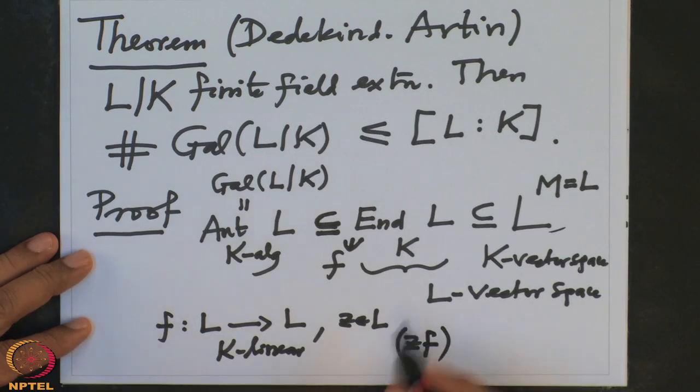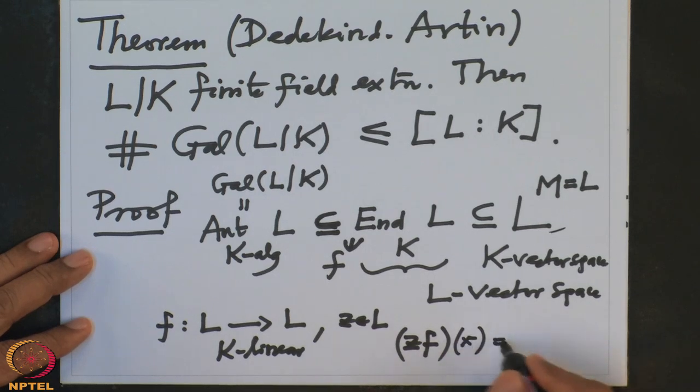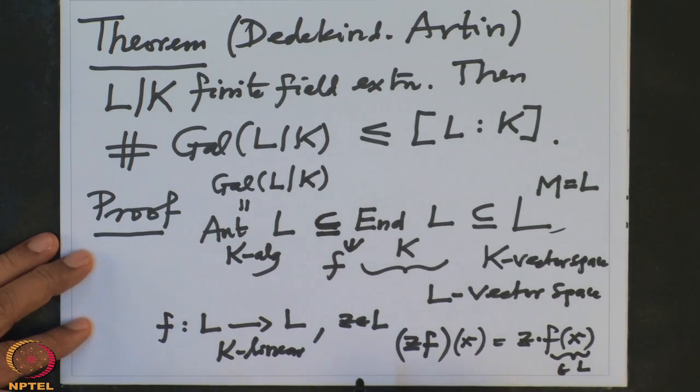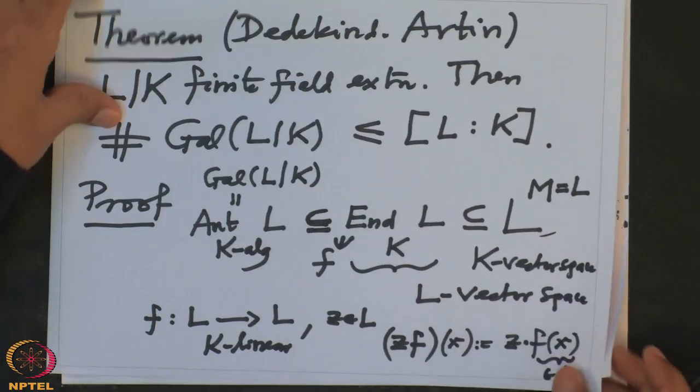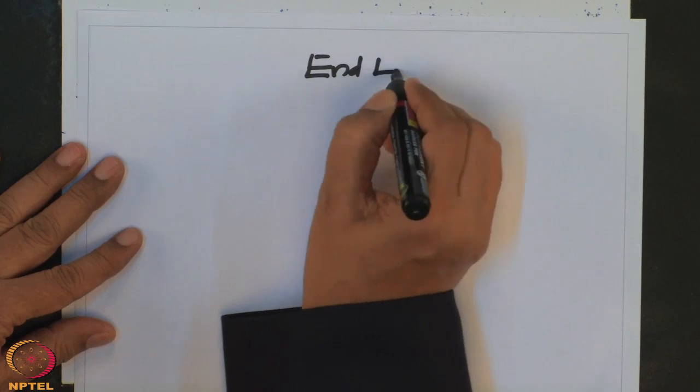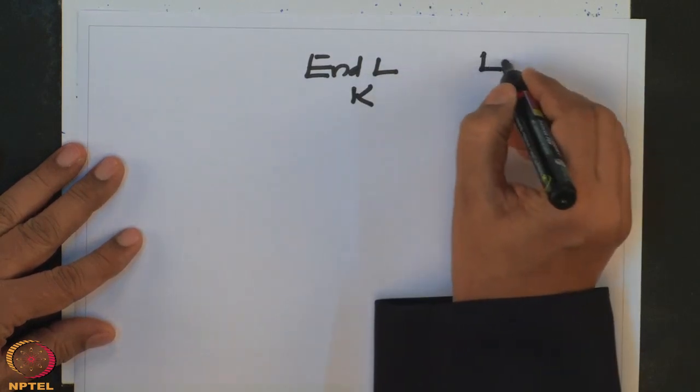This should again be a K linear map from L to L, defined on x by Z times F(x). F(x) is an element in L, Z is also an element in L, so this is a multiplication in the field L. With this definition of scalar multiplication by L, this becomes an L vector space.